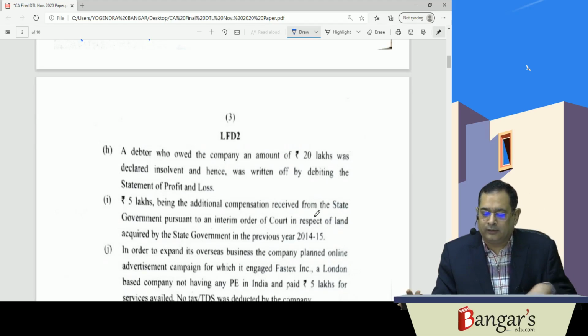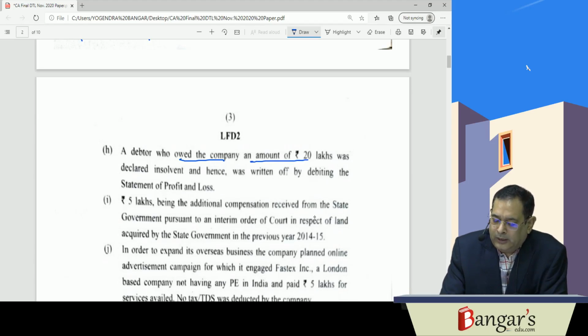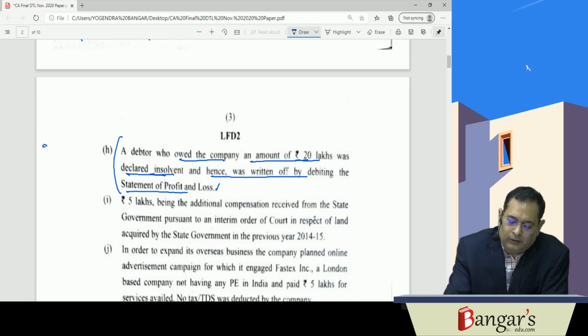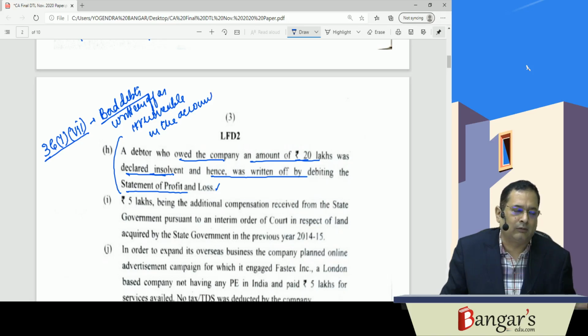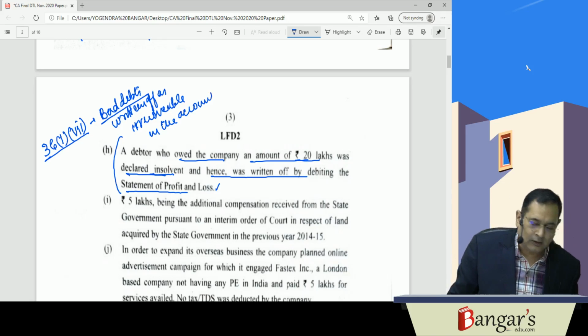Then a debtor who owed the company an amount of 20 lakhs was declared insolvent and hence was written off by debiting the statement of profit. So hence, under Section 36(1)(vii), in case it is bad debts which is written off as irrecoverable in the accounts, it would be allowed as a deduction.